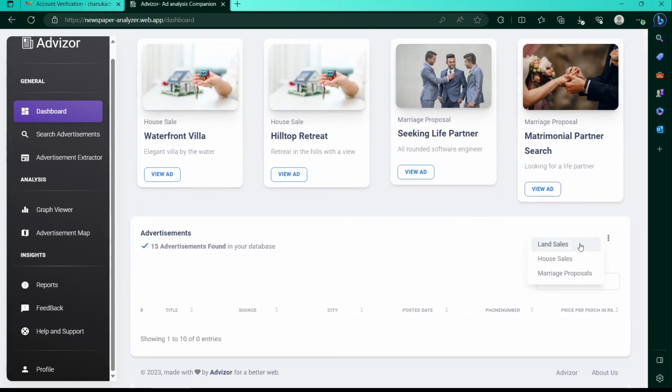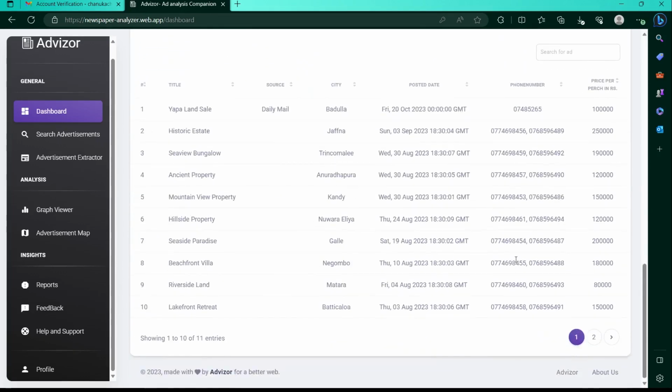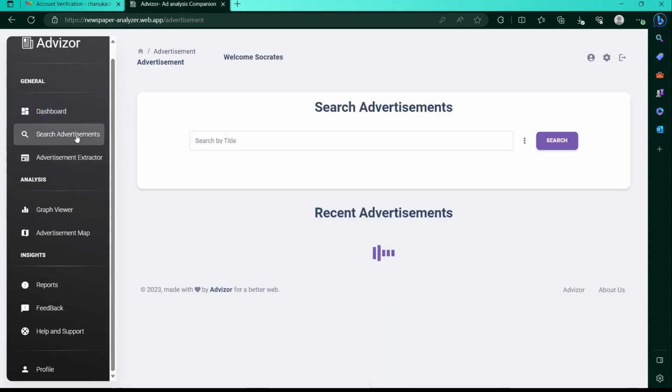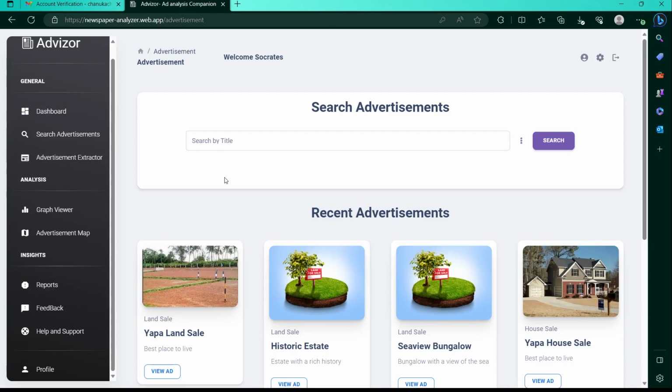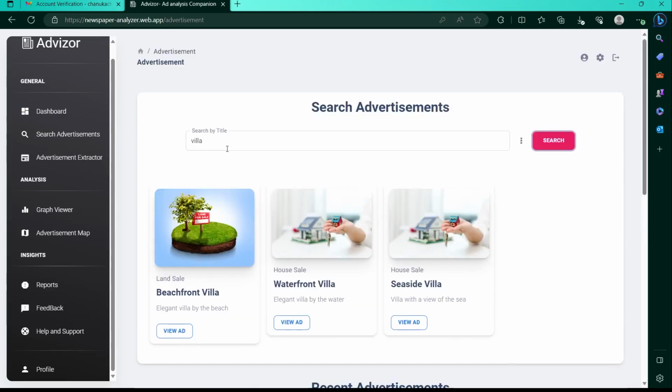At the bottom of the page, the user can view all the details of some trending advertisements posted in the current week as a table. There, the user can also filter advertisements on any feature they prefer. At the second tab, the user can access the full view of the search advertisement section. Let's search some advertisements by title and date. Let's navigate into one of the advertisements.